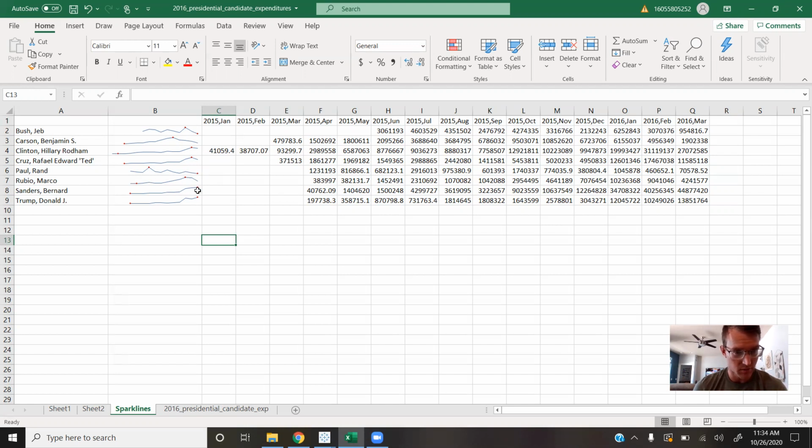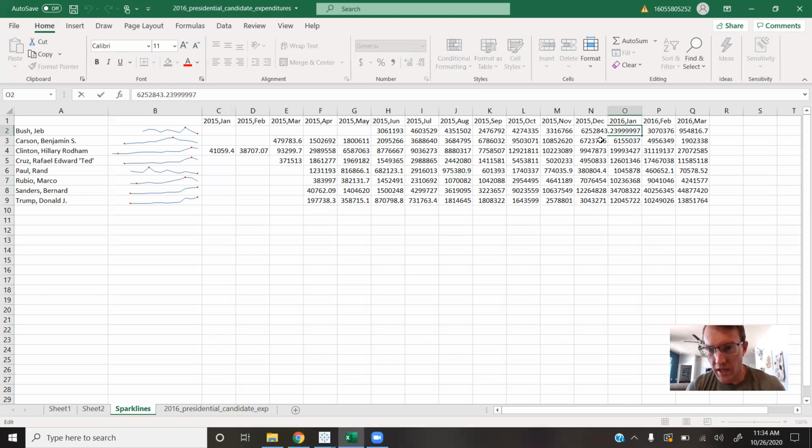Bernie Sanders kept increasing because he's a pretty big spender in this election. And then obviously Donald Trump and Hillary Clinton made it the furthest, and Bernie Sanders almost made it, but Trump and Clinton made it further. So it's really interesting to look at how the spending goes. If you don't want to go through here and say, well, what is this number we have here? What number is that? You can look at an estimation over here and just see how the numbers ebb and flow, which is really helpful.